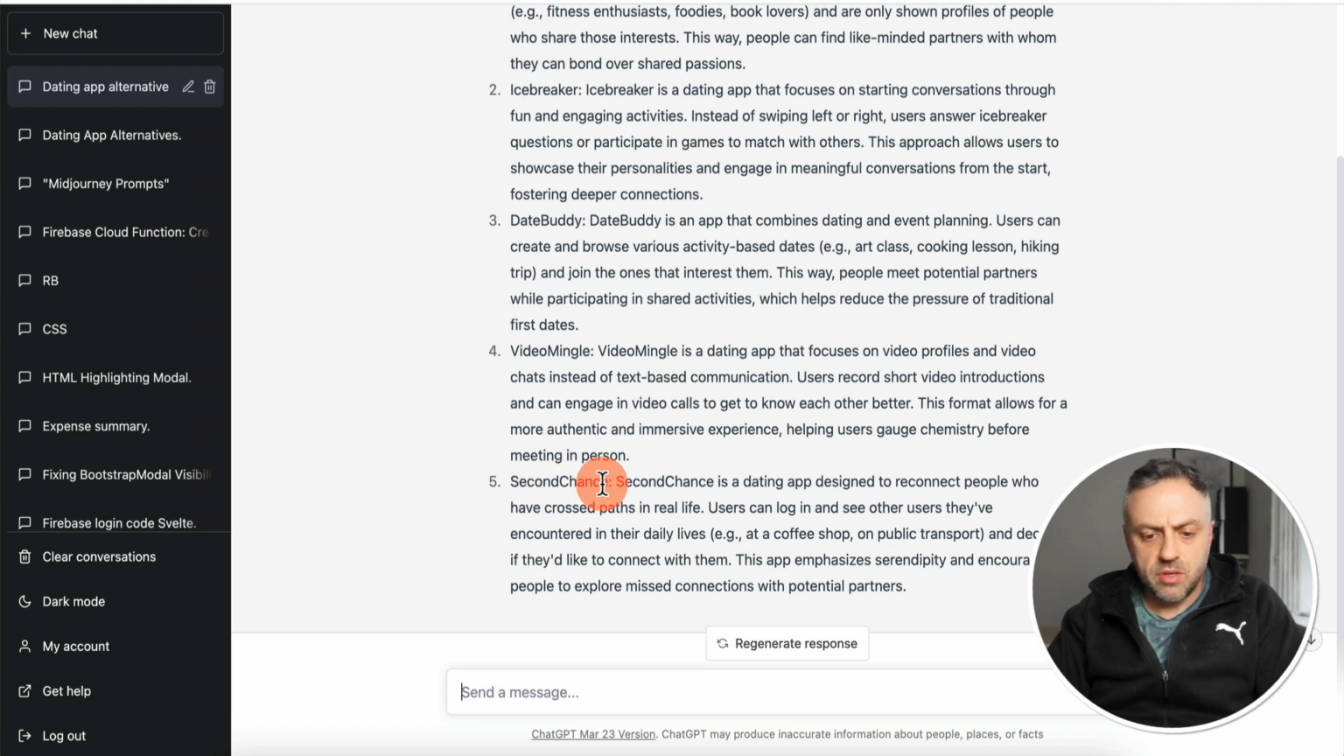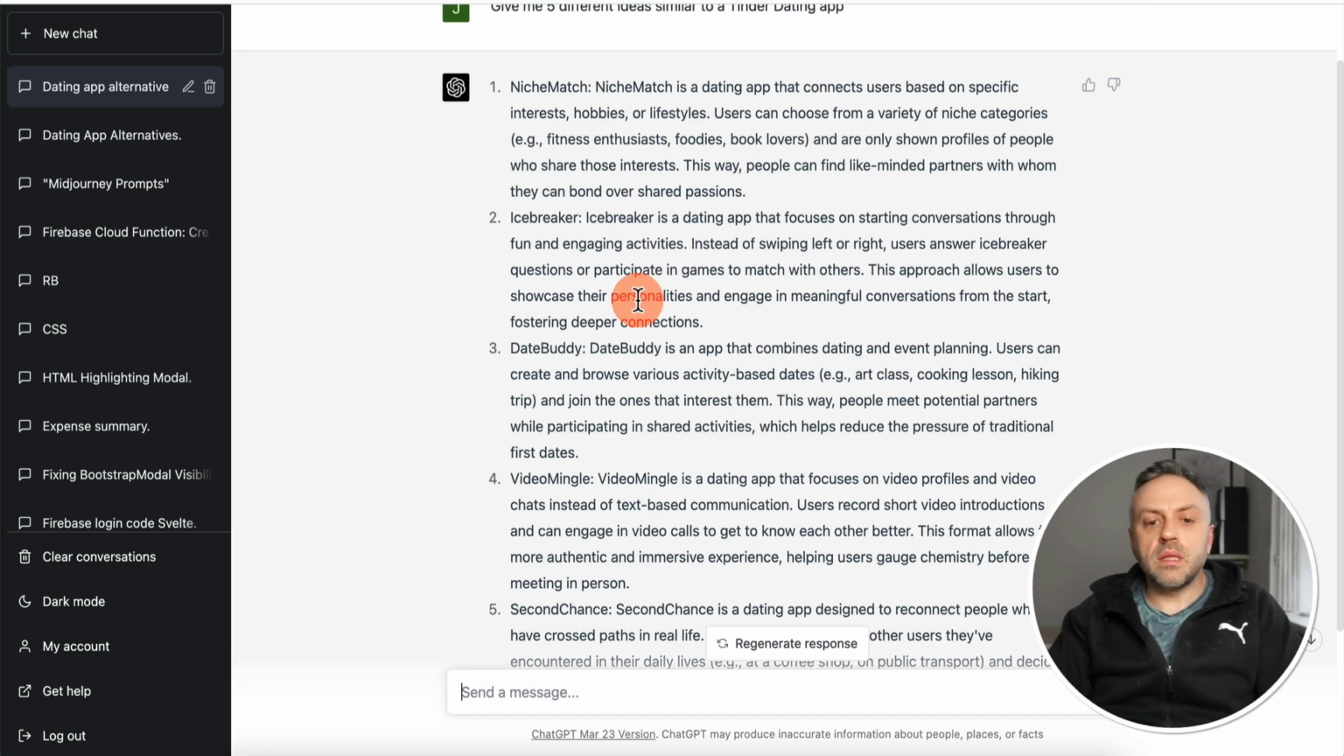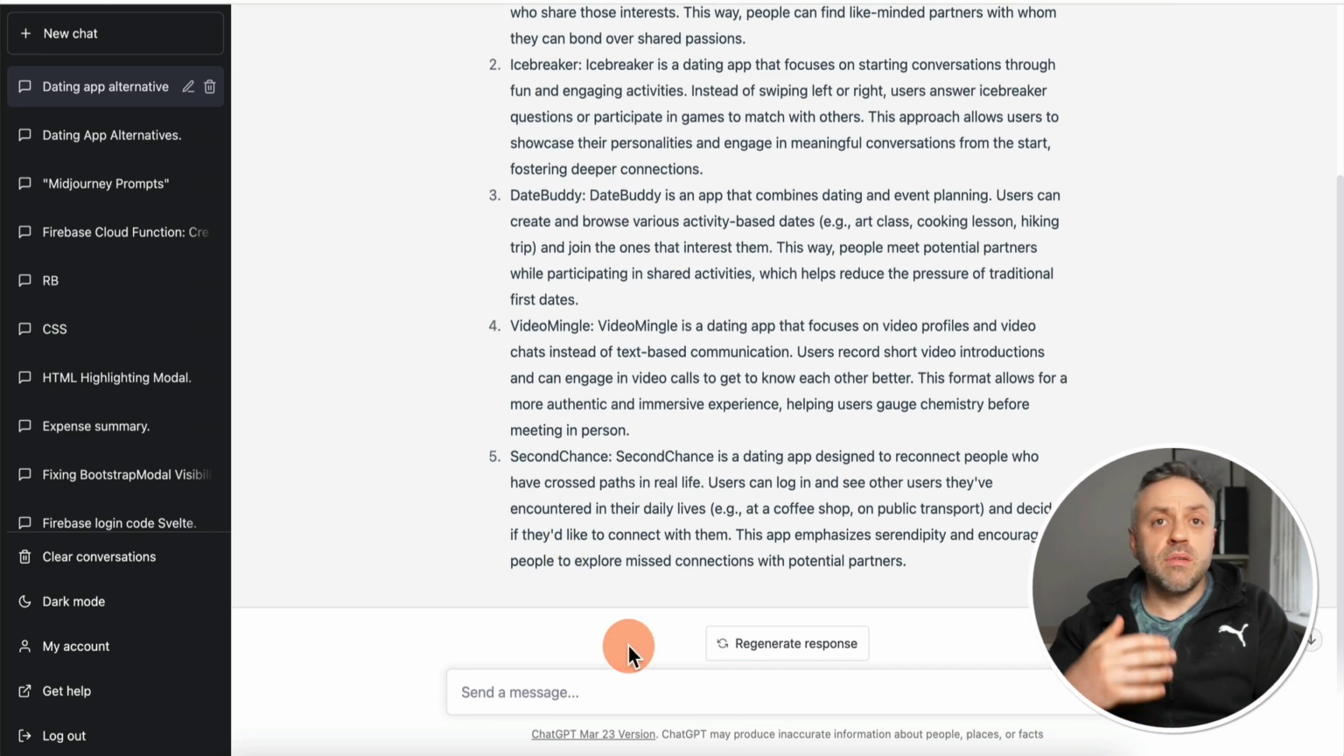And then we have Second Chance, a dating app designed to reconnect people who have crossed paths in real life. Okay, that's interesting. Users can log in and see other users they've encountered in their daily lives. Okay, so let's say you went through this list, and let's say you like something on this list. If you read through everything and you're not sure, you're kind of meh on some of these ideas, you can ask it to give you 5 more ideas, and it's going to go out and create 5 more ideas.